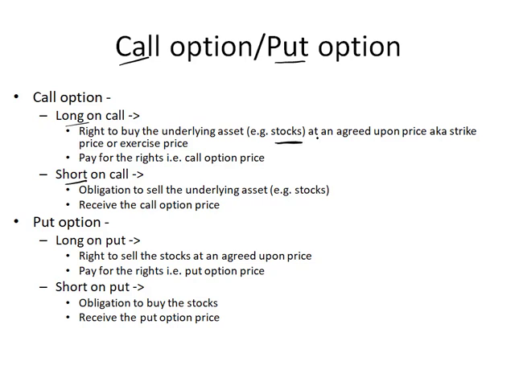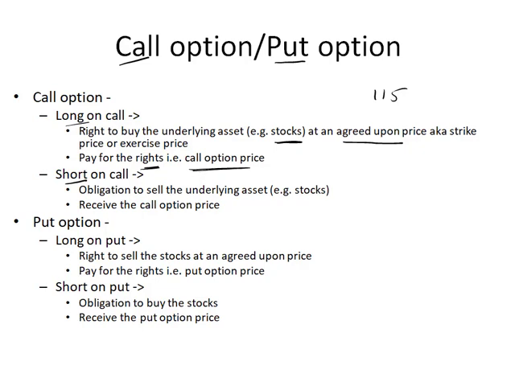So, the right to buy the underlying asset at an agreed upon price, which we said was 115, is also called the strike price or exercise price. And this is very unique: the right to buy but not the obligation to buy, so only the right to buy. So the party which is long on call is not taking any obligation. In our example, John is not taking any obligation, so he has to pay for the right, and that payment is called the call option price or call option premium.